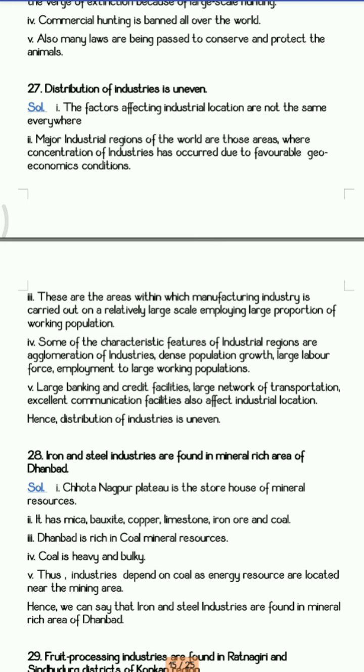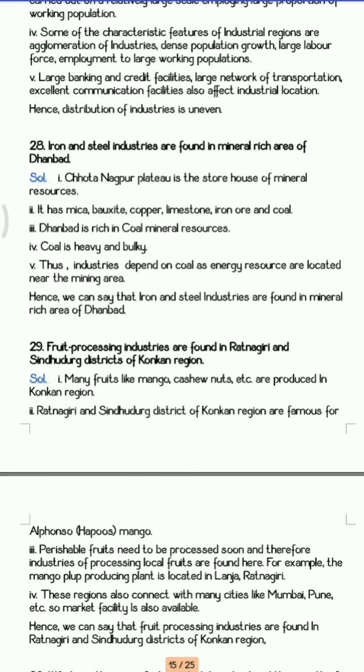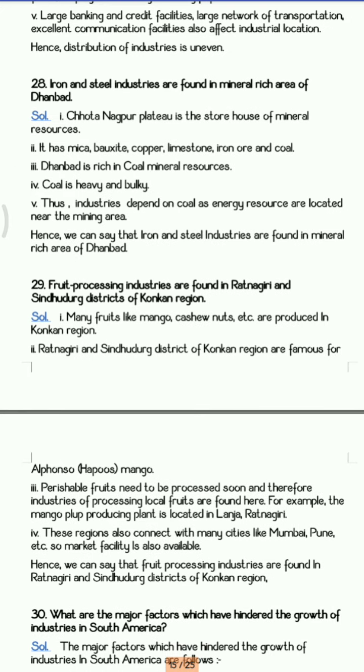So all these things are very much important. So based on all this scenario, the setup of industry is done. And as India is an agrarian country, on the basis of the requirement of industry, the industries are set up, and hence they are distributed totally unevenly.